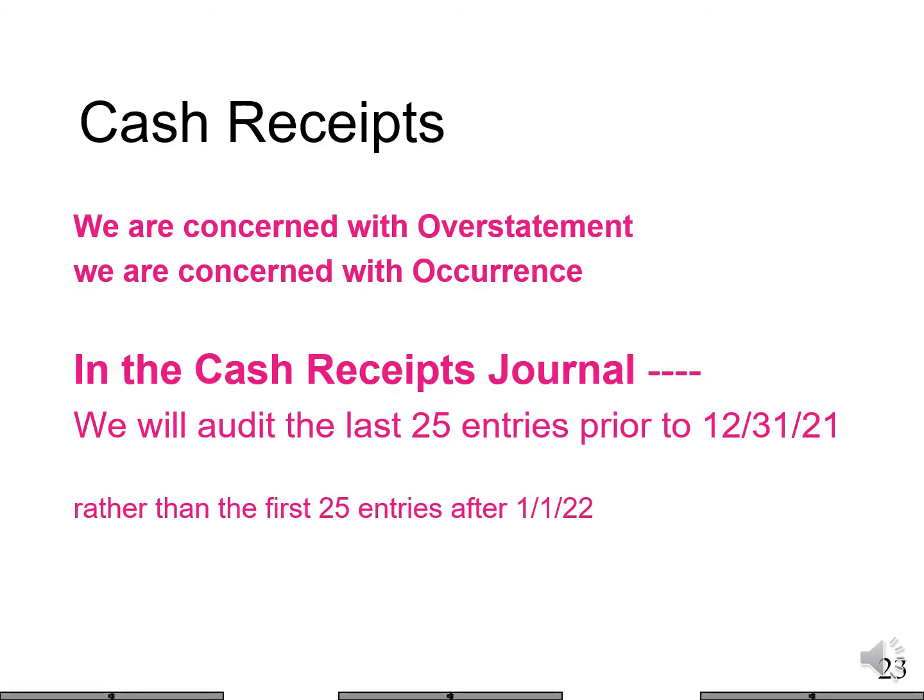We're going to do cash cutoff. We're concerned with cash receipts. We're going to treat cash as if it's two accounts. We're going to audit cash receipts, and we're going to audit cash disbursements. With cash receipts, we're concerned with overstatement and occurrence. We'll audit the last 25 entries in the December 21 cash receipts journal.